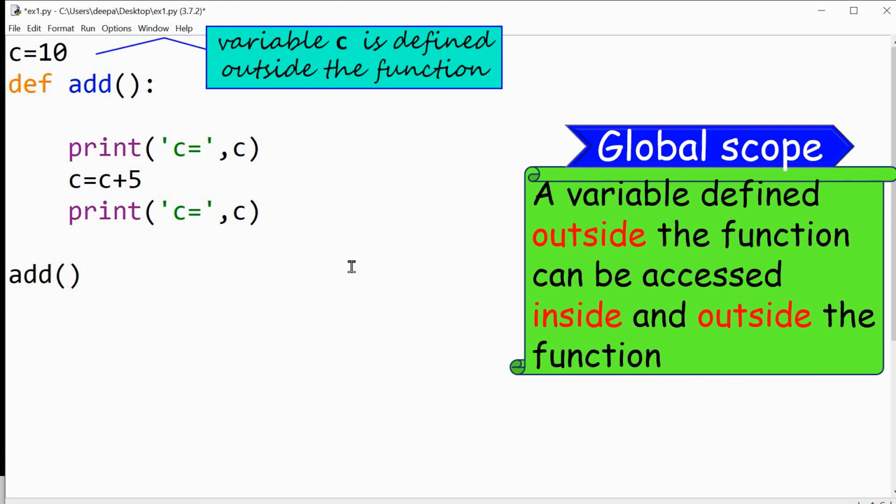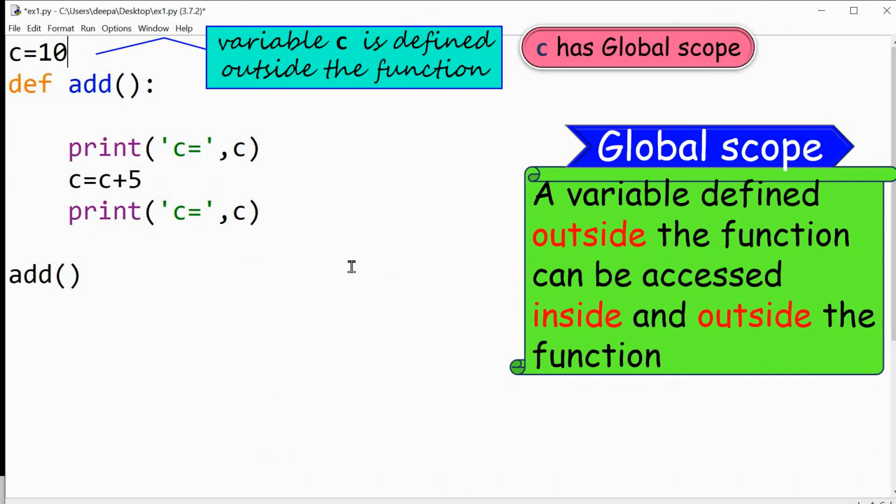That is, the variable c has global scope. Look at the definition of global scope: a variable defined outside the function can be accessed inside and outside the function. So here that variable c is now defined outside the function. So c has global scope and c is called a global variable.